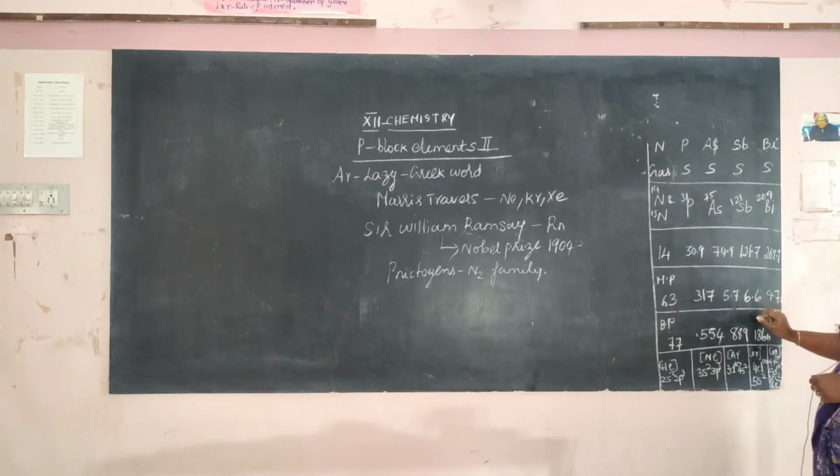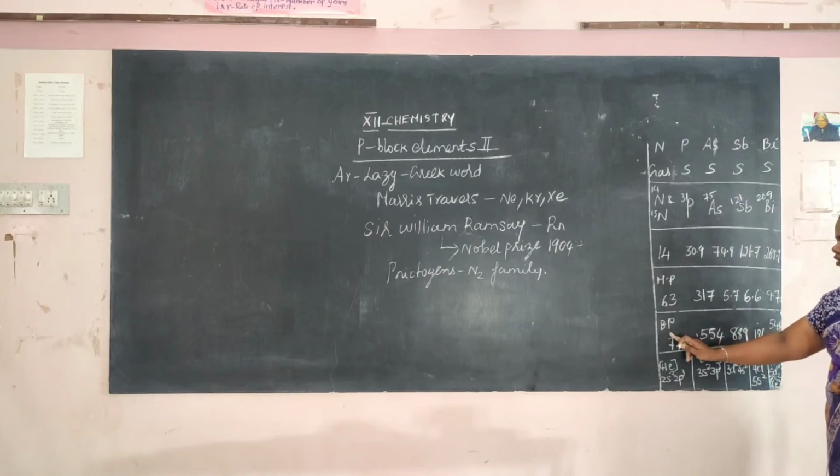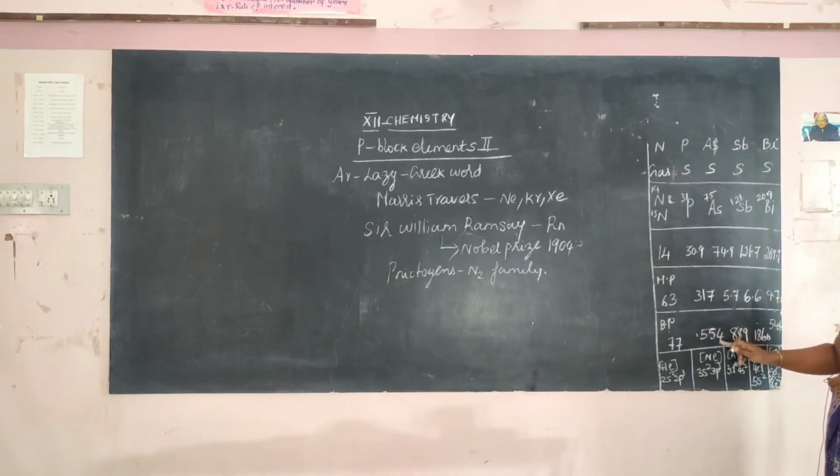bismuth is 9.7. The boiling point of nitrogen is 77, phosphorus is 554, arsenic is 889, antimony is 1860, and